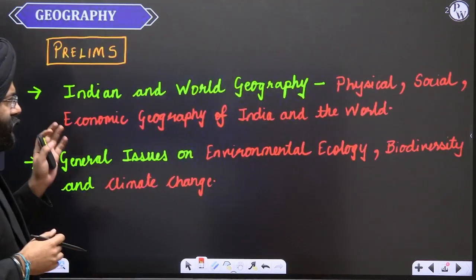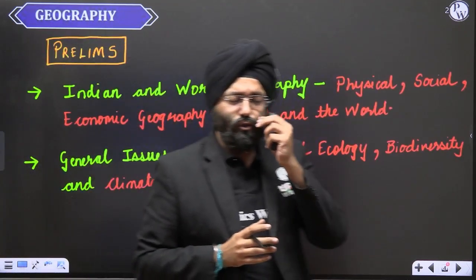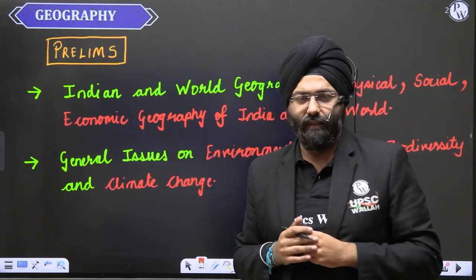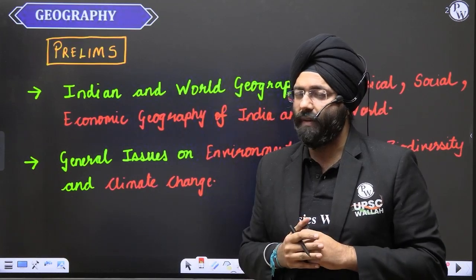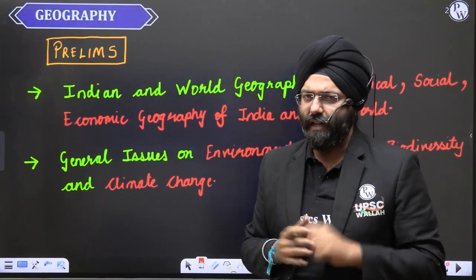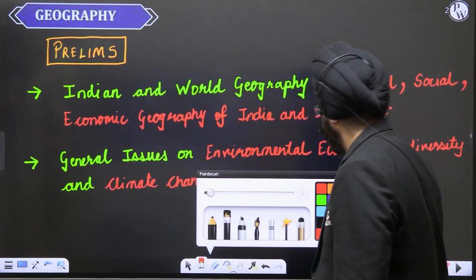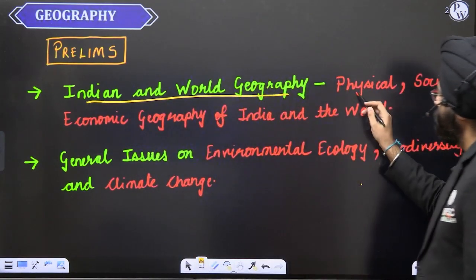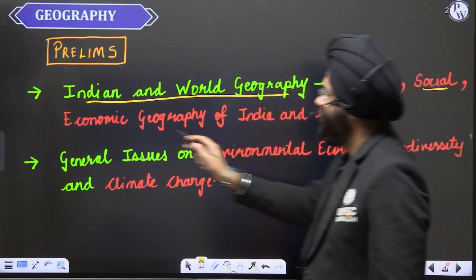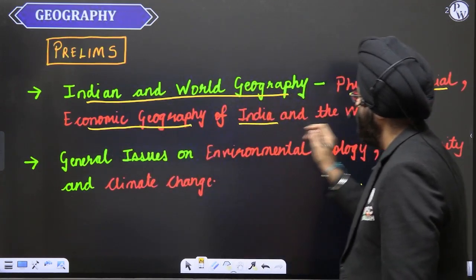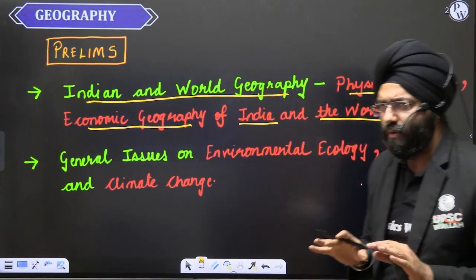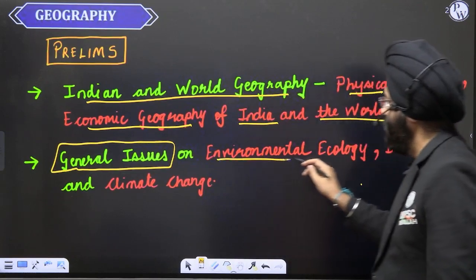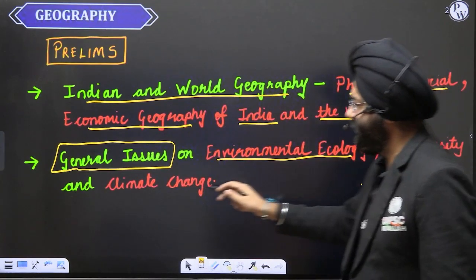Let's begin. Now, you will be seeing certain lines written on your board. Now, this is the geography syllabus along with the environment syllabus that is prescribed by the Union Public Service Commission for the preliminary examination. Let's have a look at that. It says Indian and world geography, physical, social, economic geography of India and the world. And with respect to environment, it basically says general issues on environmental ecology, biodiversity, and climate change.